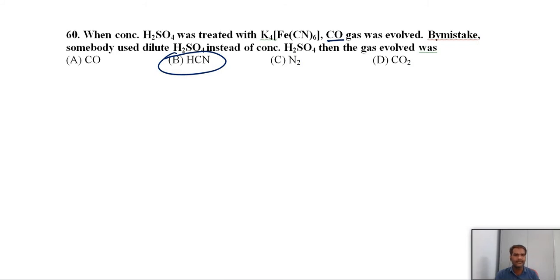So we have taken this in some other reactions of sulfuric acid. There we saw that potassium ferrocyanide can give carbon monoxide with concentrated acid, and with dilute acid it can give HCN. Just remember this reaction.